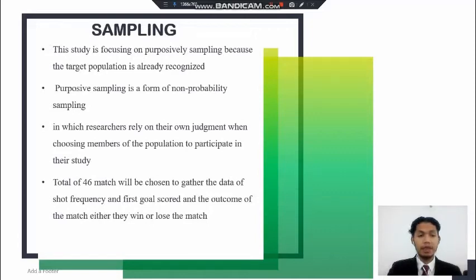Purposive sampling is a form of non-probability sampling in which researchers rely on their own judgment when choosing members of the population to participate in their study. For this study, 46 matches will be chosen to gather the data of shot frequency, the first goal scored, and the outcome of the match. Either they win or lose the match. And for extra information, we exclude the draw matches.